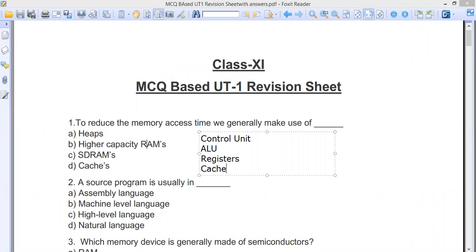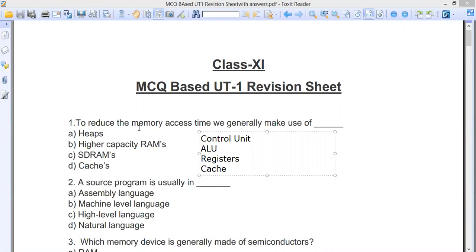The control unit is for all sorts of signaling operations, for execution and fetching the data. Arithmetic operations are all done by the ALU, and registers are the temporary units used while performing those operations. So the correct answer of the first one is D, which is to reduce the memory access time.